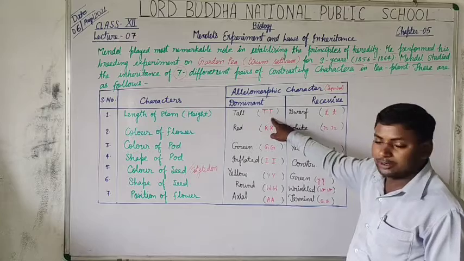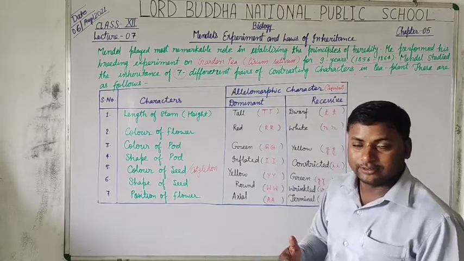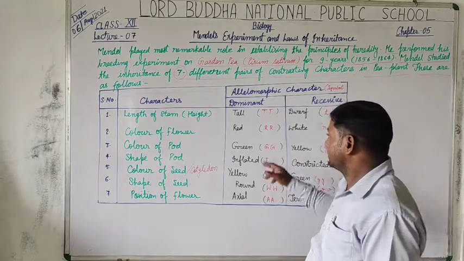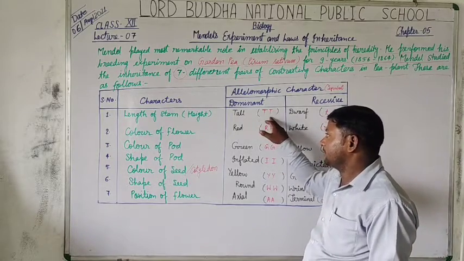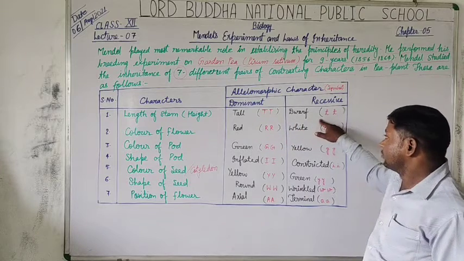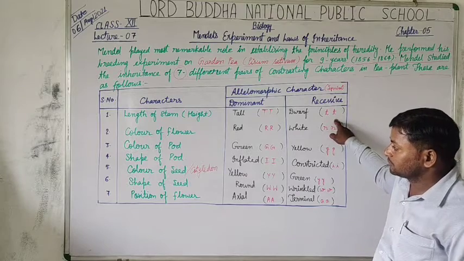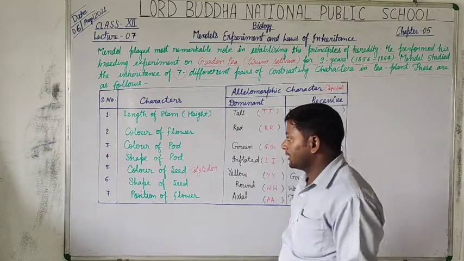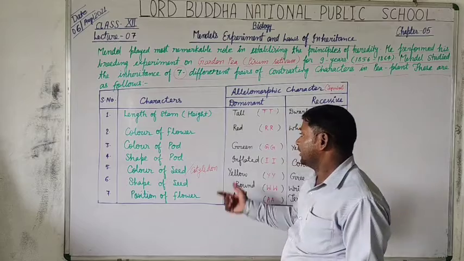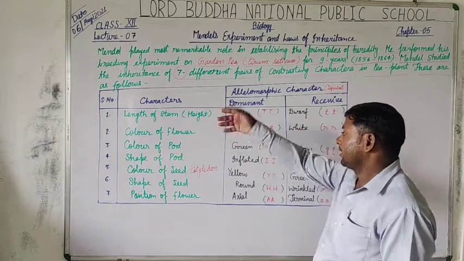It is allelomorphic, or allele, or you can say homozygous. The chromosomes can be represented by the symbol capital T, whereas dwarf can be represented by small t, small t. Now, the color of flower. Generally, here we take red and white.